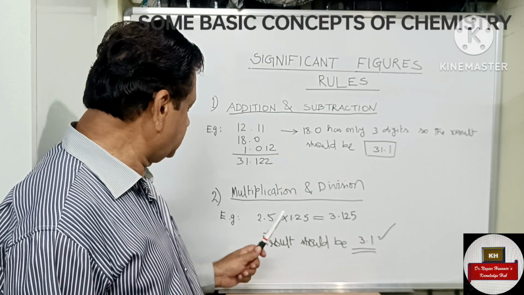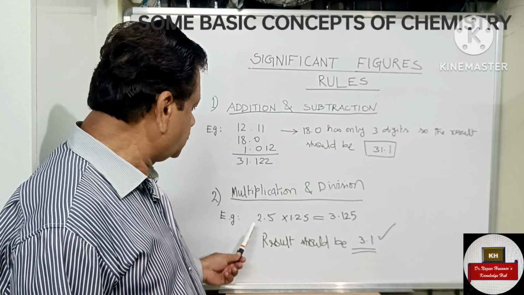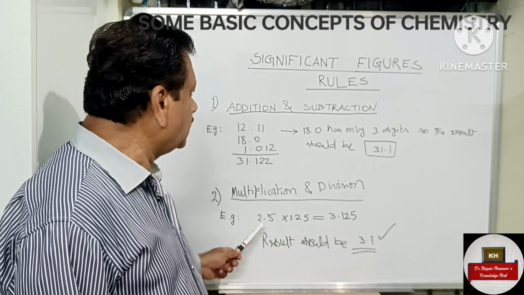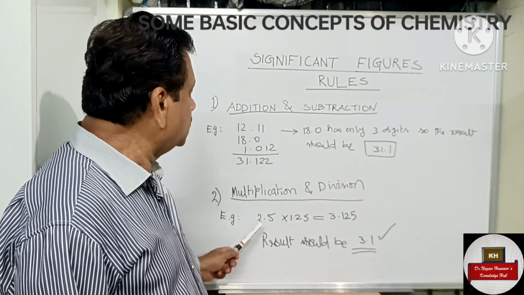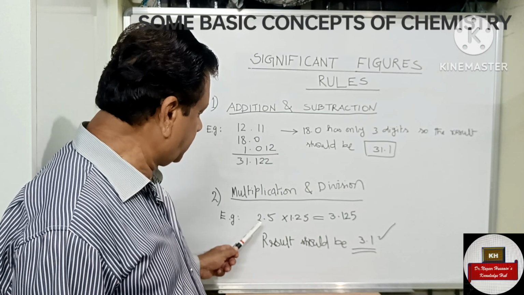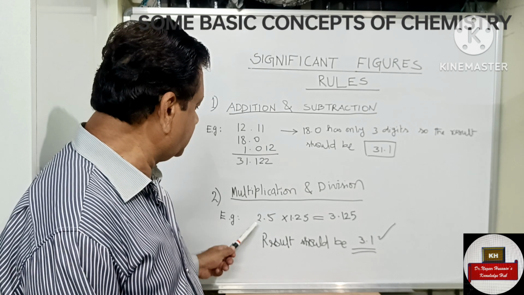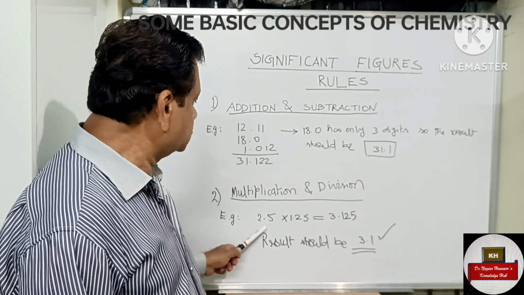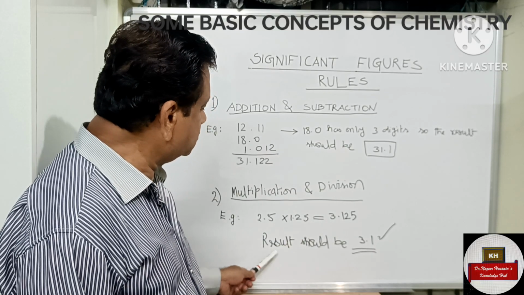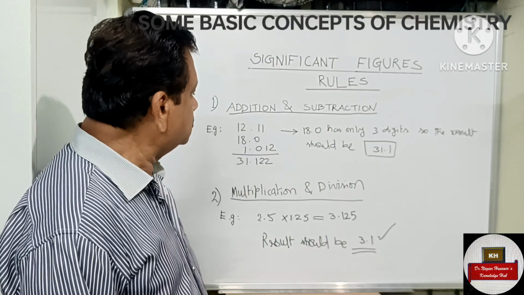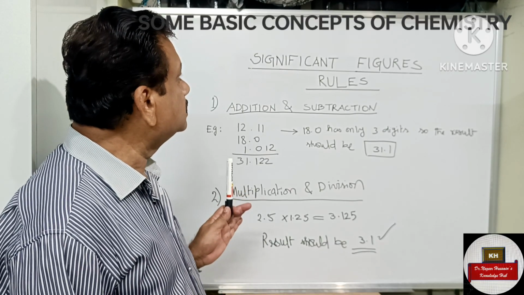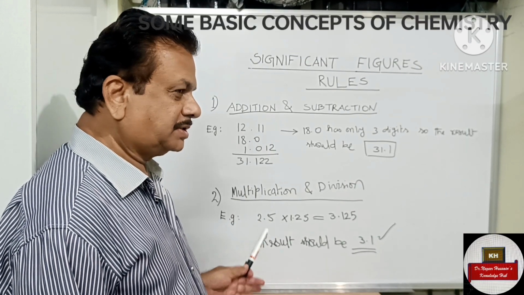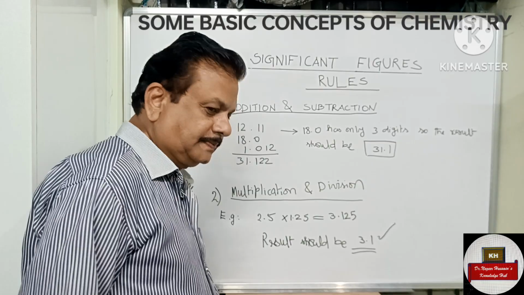Coming to multiplication and division, the same logic applies. 2.5 into 1.25. The result is 3.125. But the value having the smaller number of significant figures is 2.5, so the result should correspond to this. So though we have got 3.125, the result should be written as 3.1. This is what the significant figure rules tell us about addition, subtraction, multiplication and division. Hope you understood this.